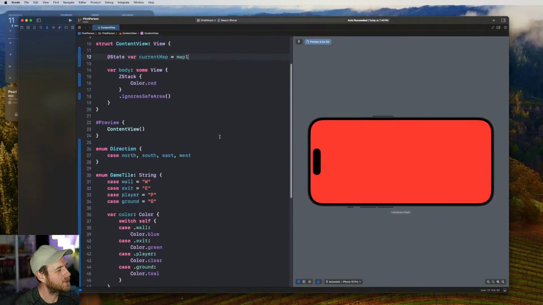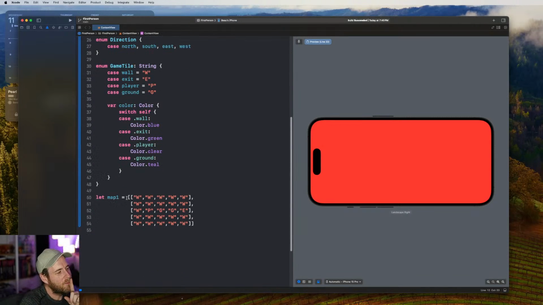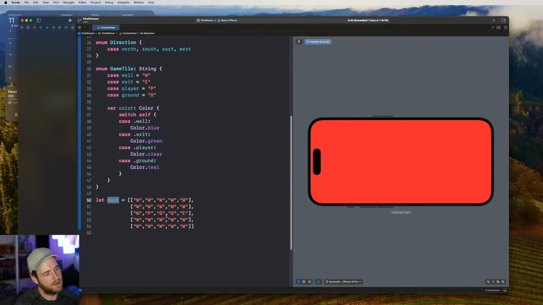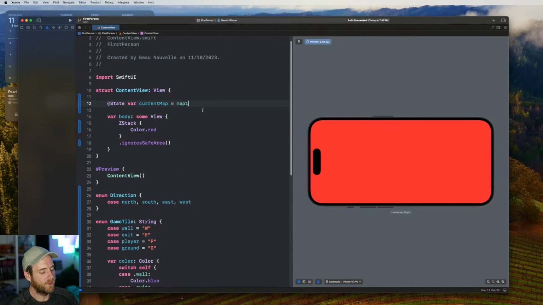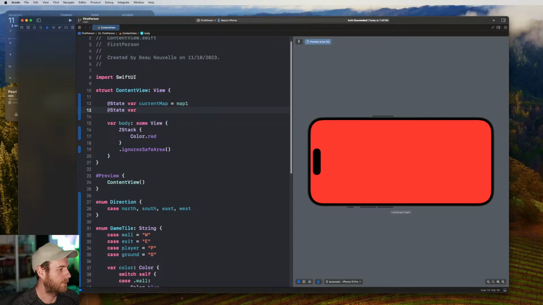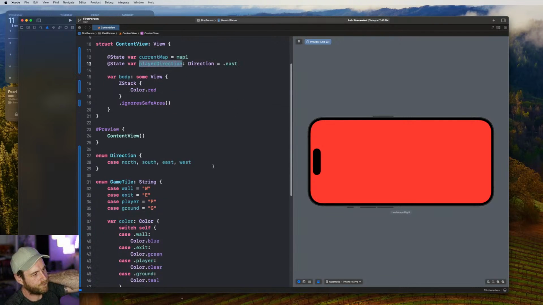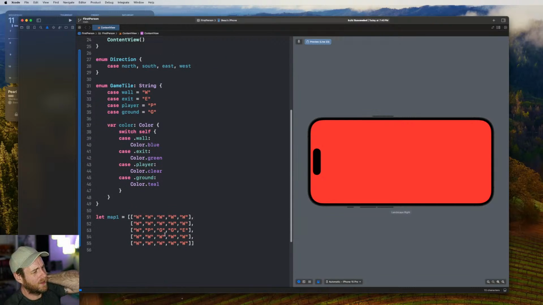And then we'll set an initial position. Oh yeah, so the map's going to have the direction the user's facing as its starting condition, right? Unless I just make the assumption that it's always going to be facing east. And when I design my maps, the player always starts facing east. So what that means is I can just say state, I would call it player direction. And we'll just say they're always facing east, right? So the initializer for this, and maybe later on I can come up with a way of changing that up.